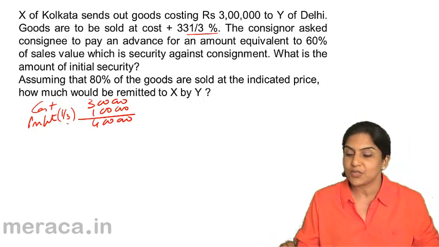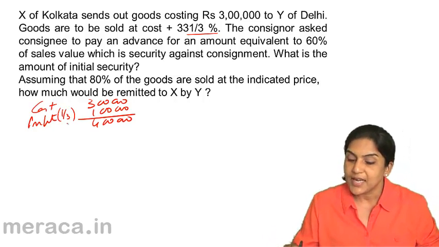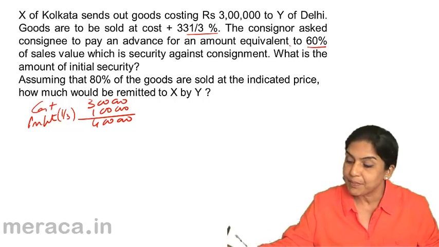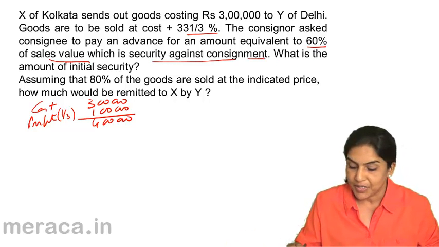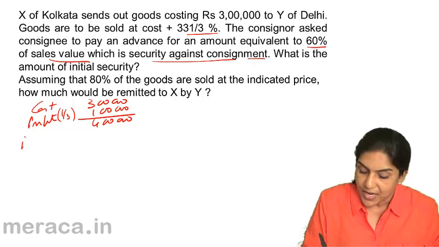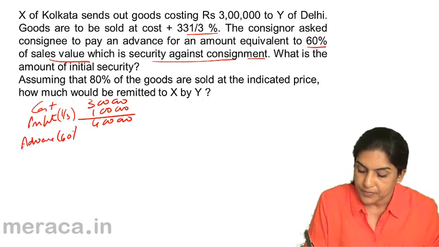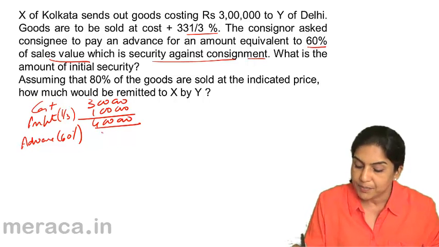33 1/3%, 1/3. The consignor asks the consignee to pay an advance for an amount equal to 60% of sales value, which is security against consignment. So what was the advance? Advance again was 60%. 60% of 4 lakh is 2,40,000.